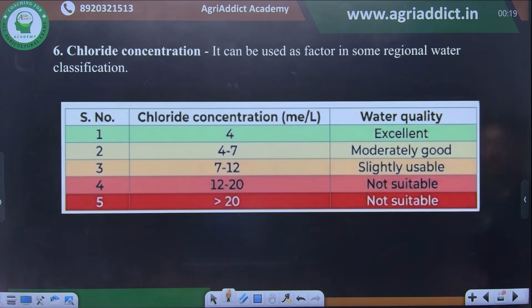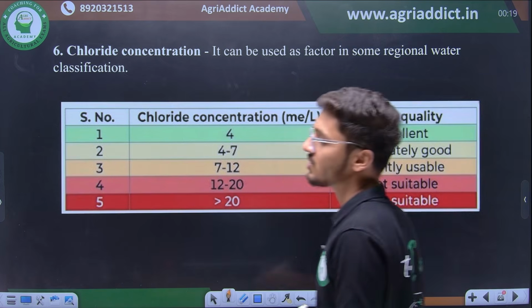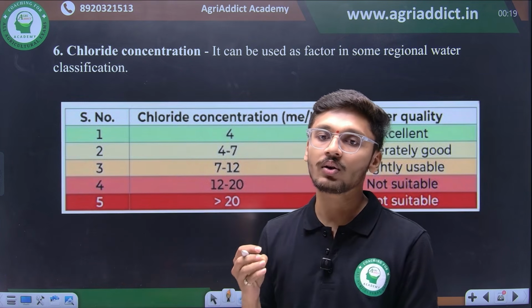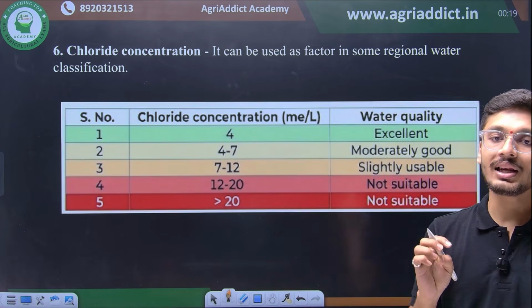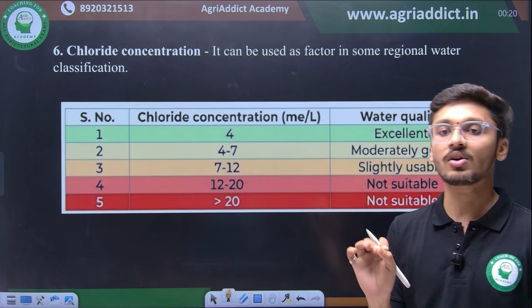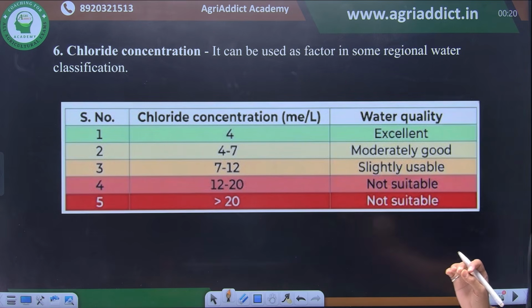Okay, so moving ahead, we have chloride concentration. If the chloride concentration in the water is increasing, then also it is not acceptable. We know we can only use up to 12 milliequivalent per liter of water. That is also slightly usable in the case of chloride. So this table is also an important part in question forming.